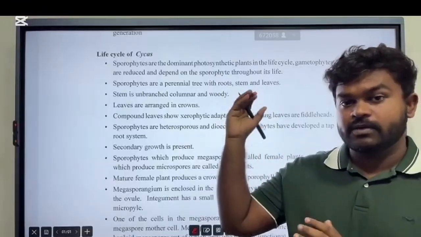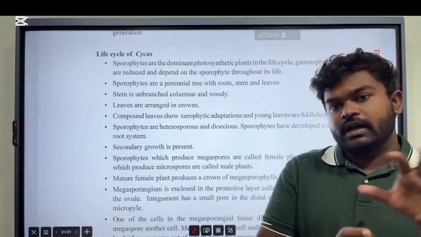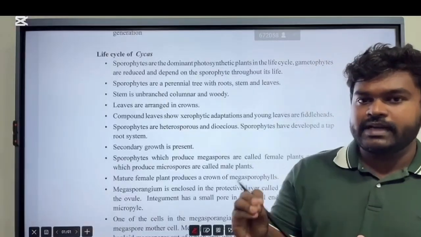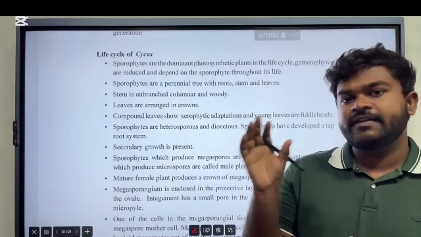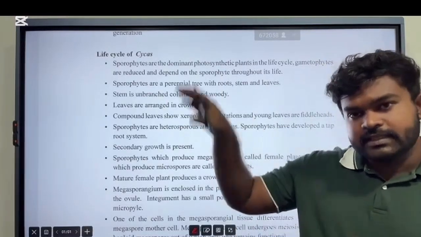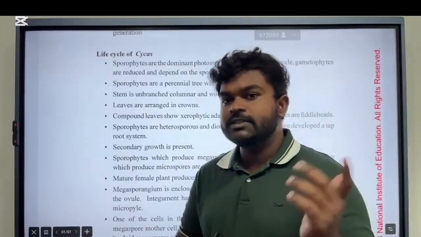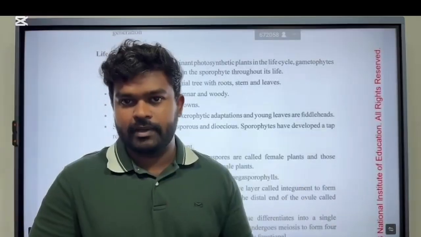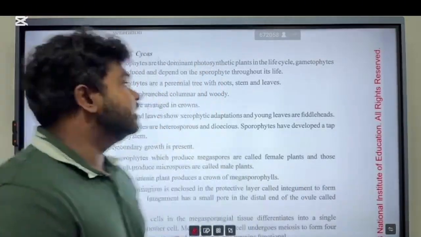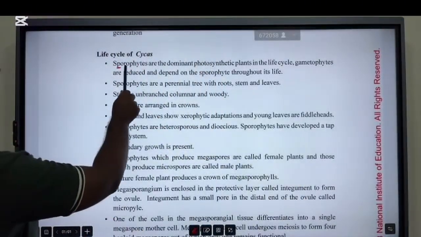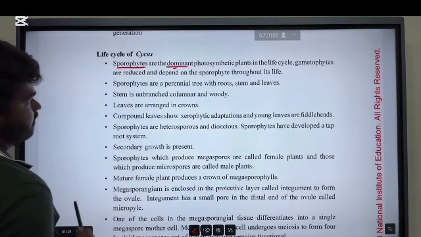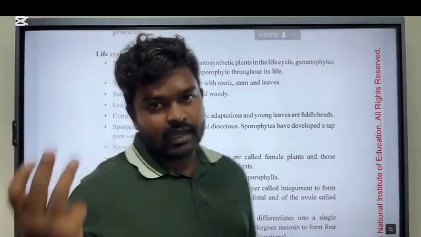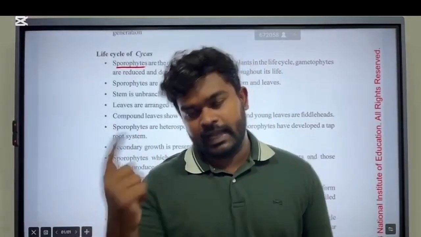When we were talking about the life cycle of Pogonatum, I told you that out of the life cycles we are discussing in the syllabus, Pogonatum is the only plant which has a dominant gametophyte. All the other plants have a dominant sporophyte, not gametophyte. So in all the other plants, gametophyte is non-dominant. These are the common things. So sporophyte is the dominant plant. Dominant means it is always larger, photosynthetic, independent, and long living.